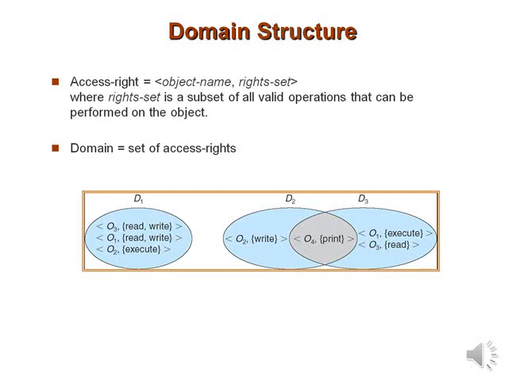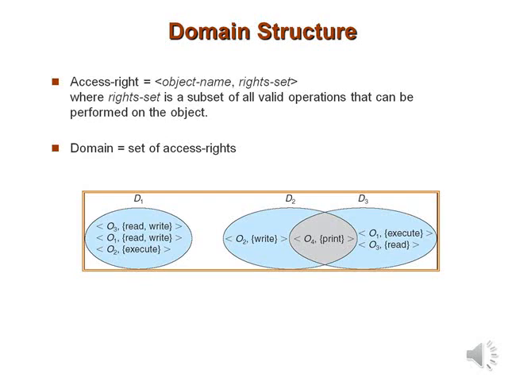Now next we'll move on to what we mean by a domain structure. In order to facilitate this scheme, a process operates within a protection domain which specifies the resources that the process may access. Each domain defines a set of objects and the types of operations that may be invoked on each object. Here, as I told you, an object can be anything, and at the same time the rights can be either read or write.